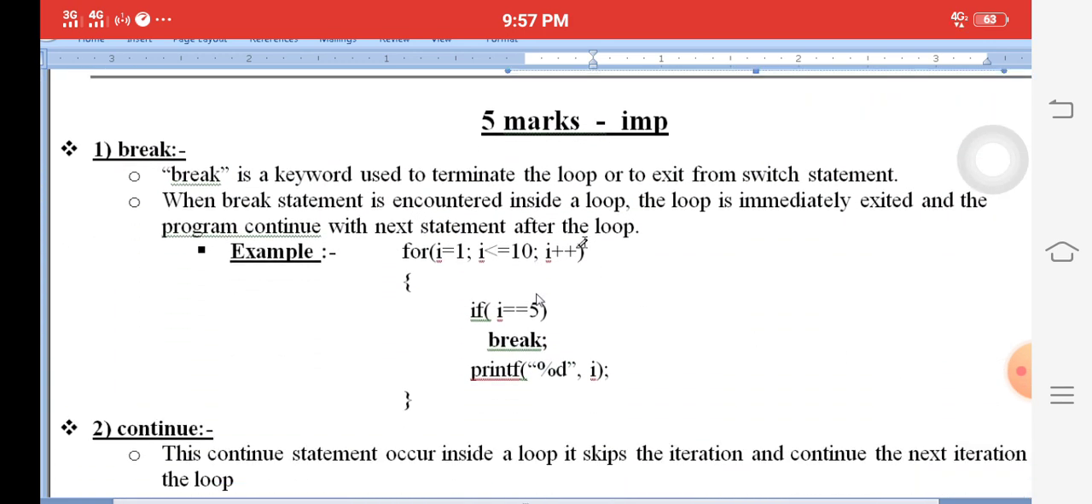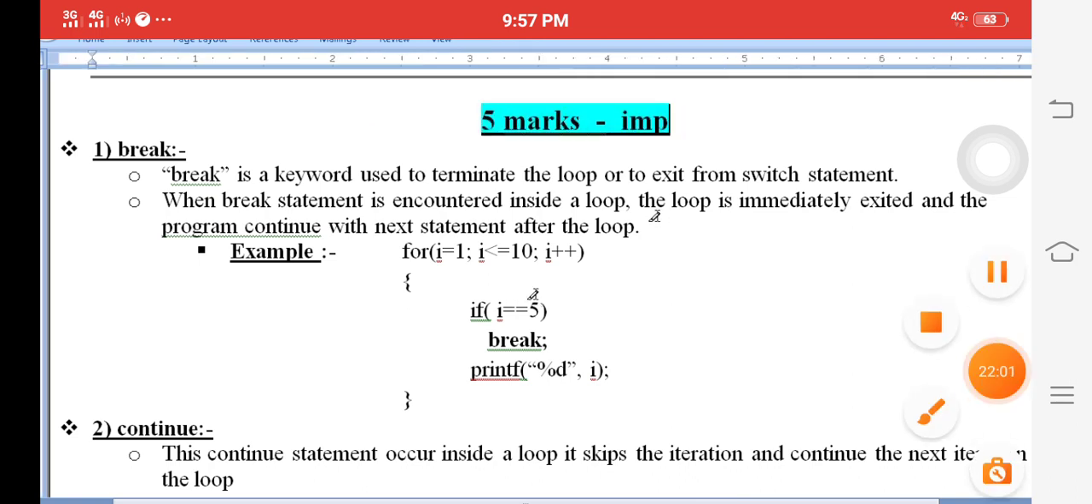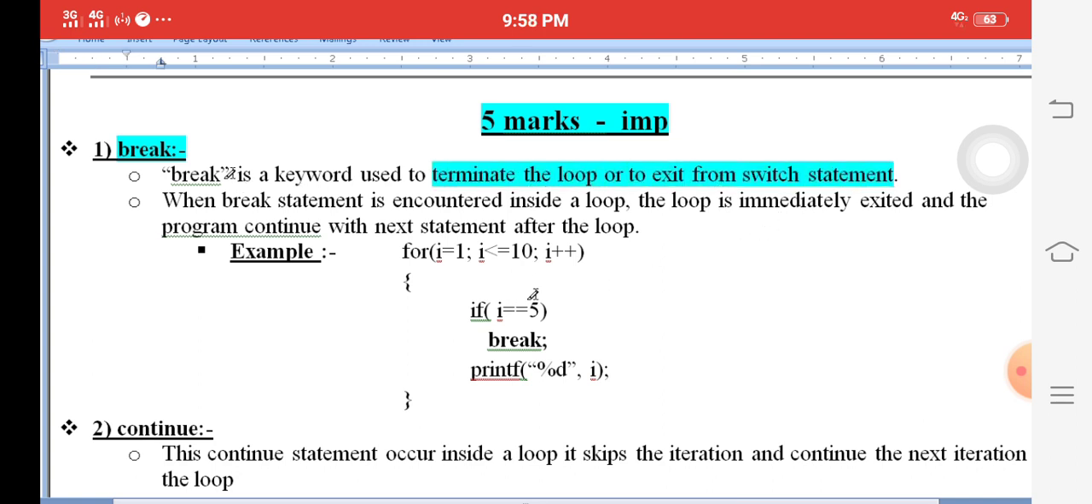Next one, a 5 marks question in the last year 2019 public paper. Here, the break statement: it terminates the loop or exits the switch statement. Terminates means stop the loop. For example, when a break statement is encountered inside a loop, immediately it goes to the next statement. For example, i value 1, i less than 10, i plus plus: the for loop runs 1 to 10. When i reaches 5, immediately break means close the for loop.